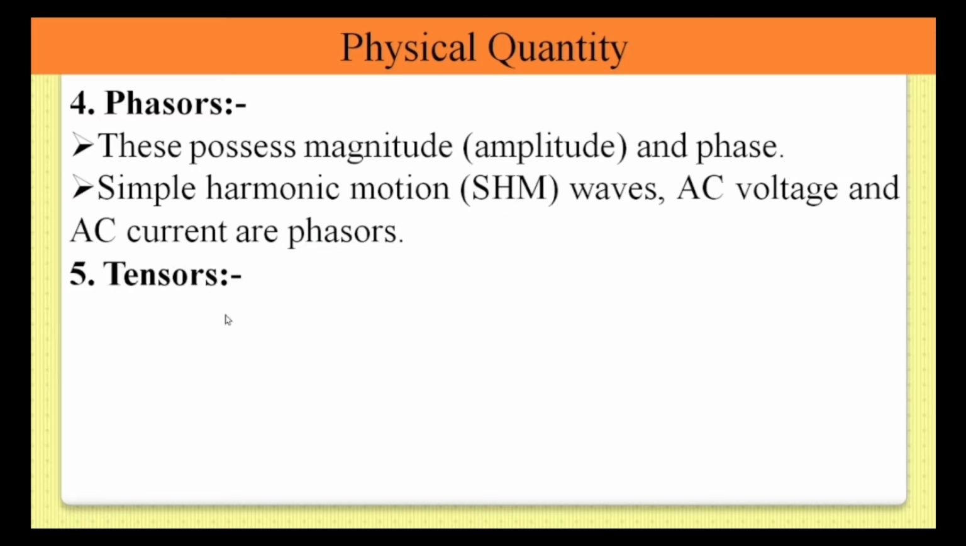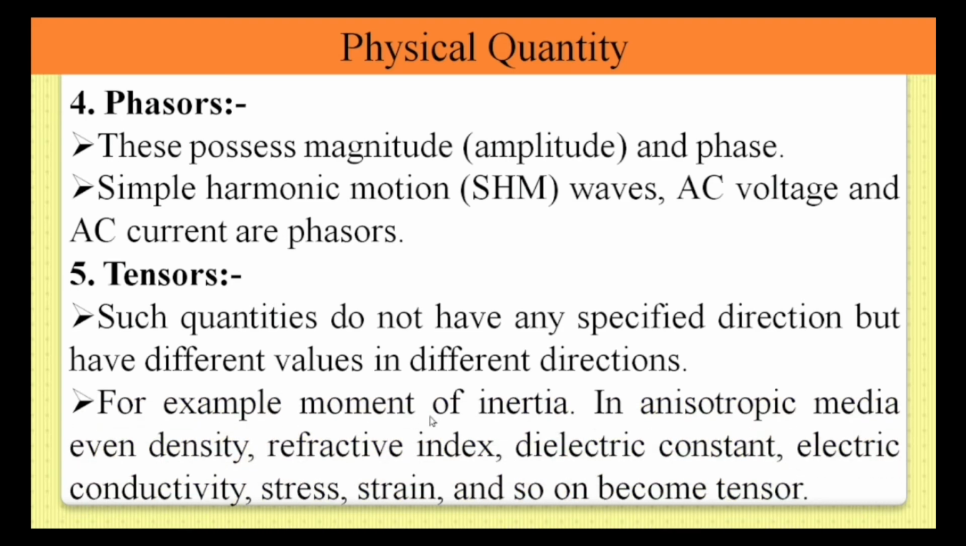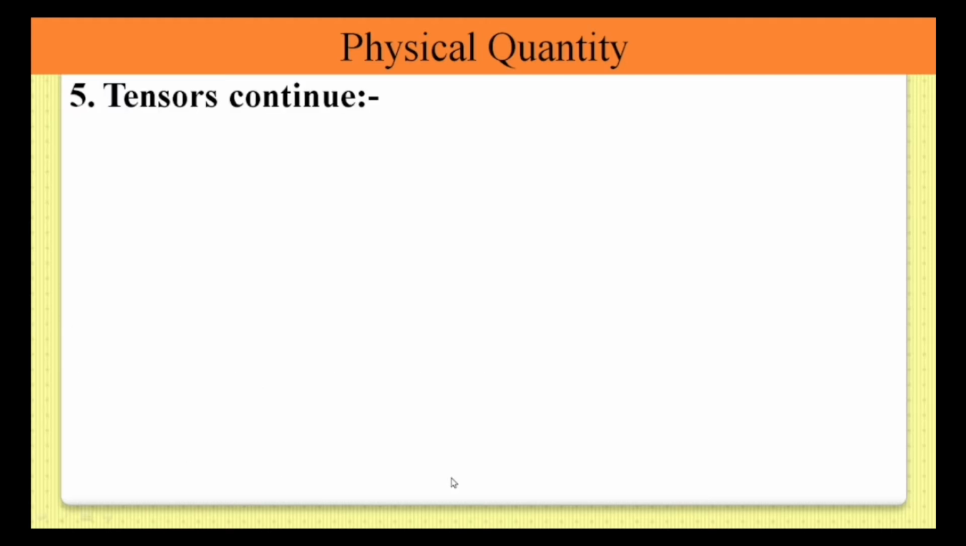The fifth one is tensors. What are tensors? Such quantities do not have any specified direction, but have different values in different directions. This type of quantities is called tensors. Let's see some examples. Moment of inertia is one of the best examples of tensors. In an anisotropic medium, density, refractive index, dielectric constant, electric conductivity, stress, strain, and so on become tensors. These are the examples of tensors.